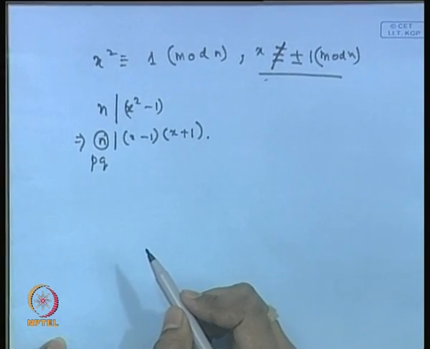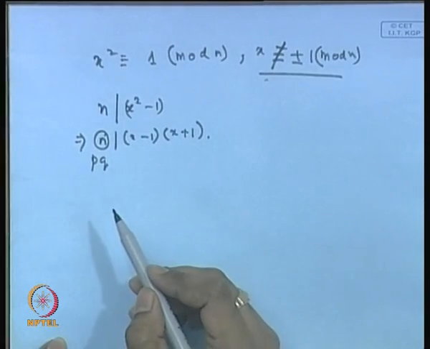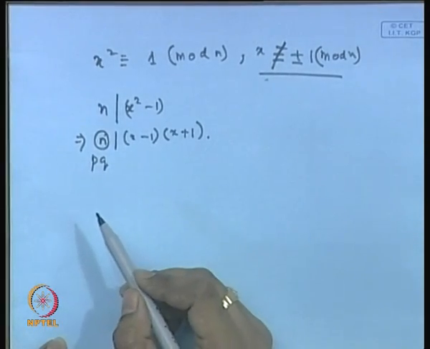So, what does it say? Suppose p divides x minus 1 and q divides x plus 1, right.